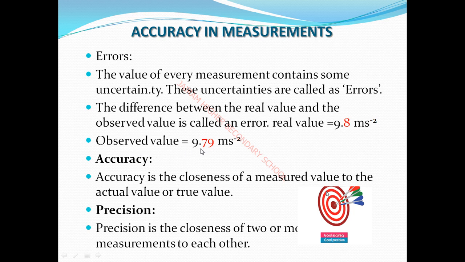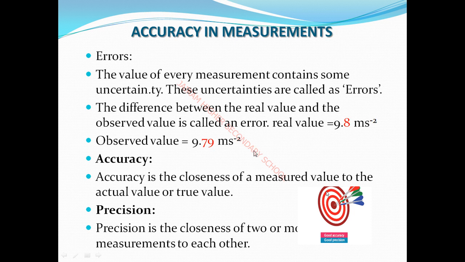The observed value is 9.79 meter per second square. The real value is 9.8 meter per second square, and the observed value is 9.79 meter per second square. The difference between these is known as error. The real value minus the observed value gives the error. Are you clear? Real value is 9.8, observed value is 9.79.